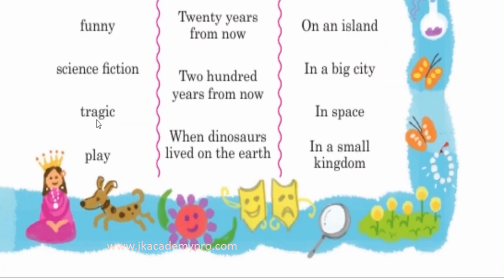A tragic story is a sad story where something sad happens, maybe somebody dies, but it could even give us a strong message from this sad story. And it could be a play. What is a play? It is action packed. There are dialogues, there are conversations. Okay, so a stage performance. So you could convert your story into a play also.